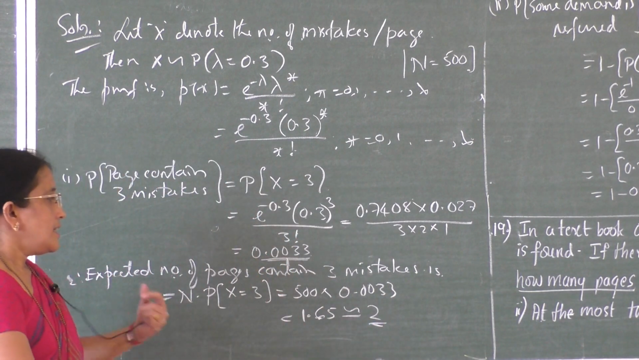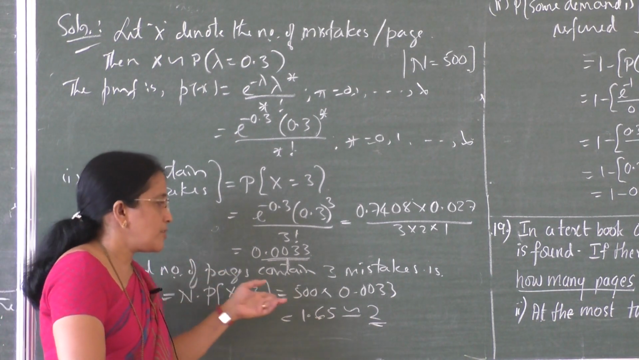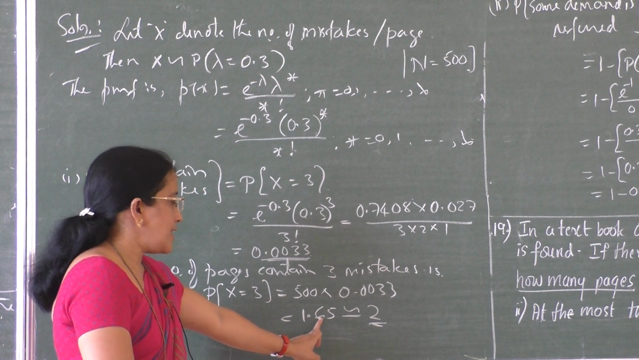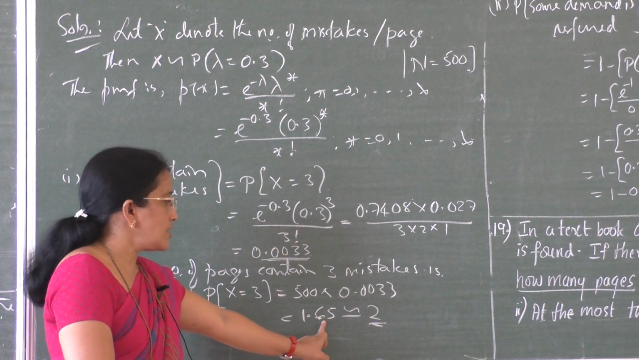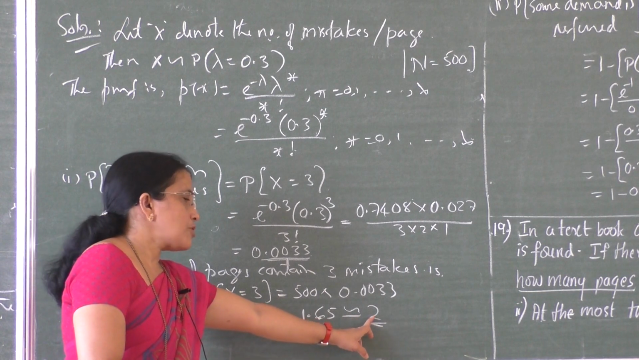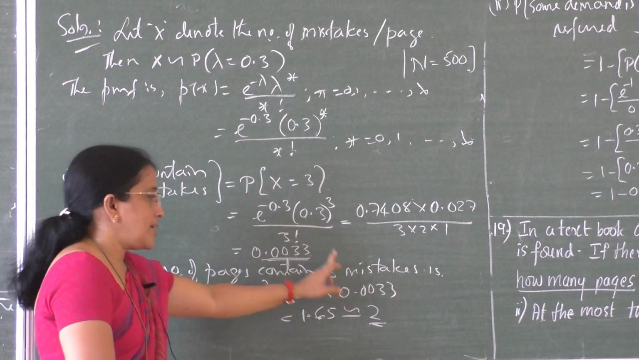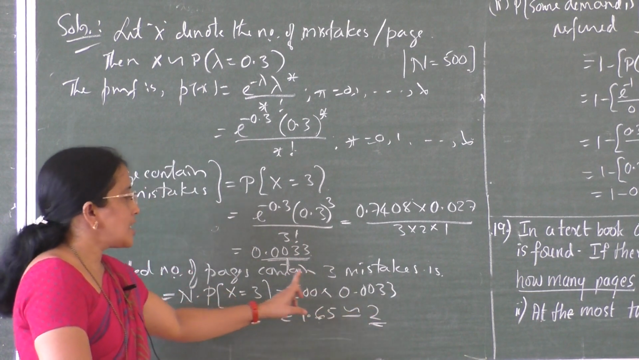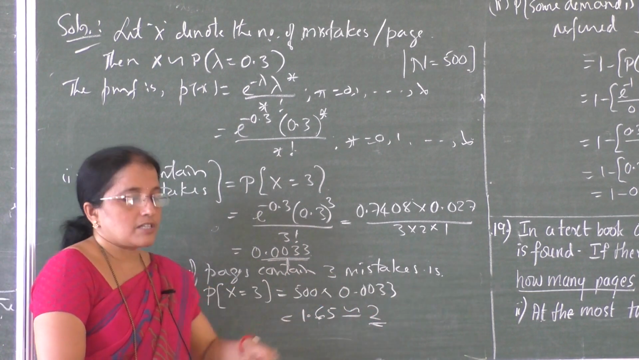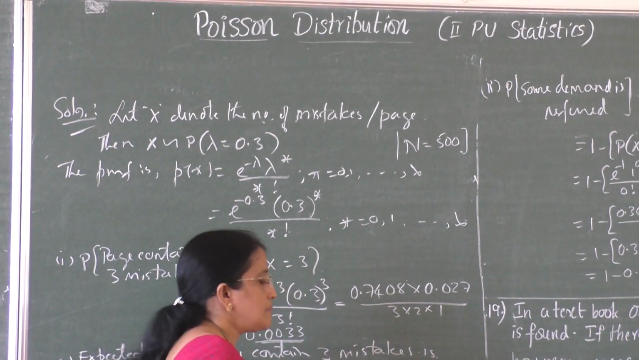While finding the expected number of pages or expected number of persons, whatever it may be, finally you must approximate the answer, because we are dealing with the number of pages. So better to write an approximated integer. Here the meaning is, among 500 pages, 2 pages are expected to contain 3 mistakes. Only 2 pages are expected to contain 3 mistakes.